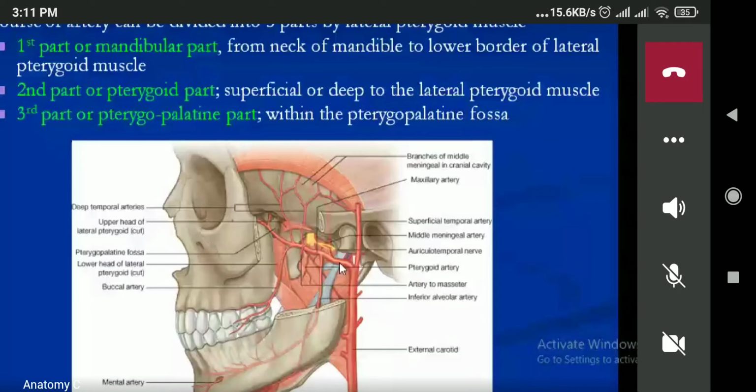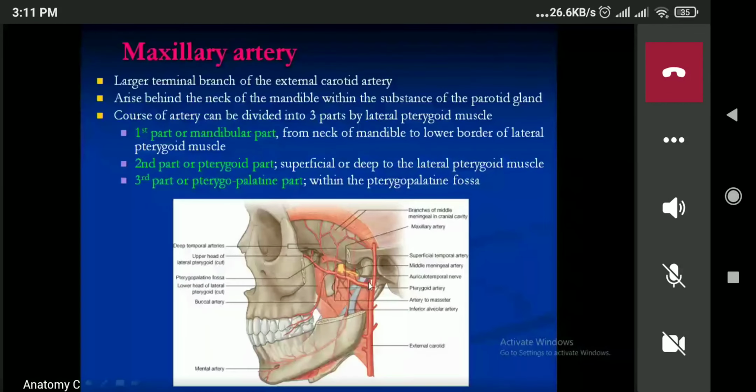Now, what are the branches that will arise from the first part? This one is the first part. This one is known as the deep auricular artery, anterior tympanic artery, middle meningeal artery. This one is known as the accessory meningeal artery. And next one is the inferior alveolar artery. These five are the branches of the first part of the maxillary artery, and you can memorize this as DAMAI, Damai. Okay? So these are the branches of the first part.